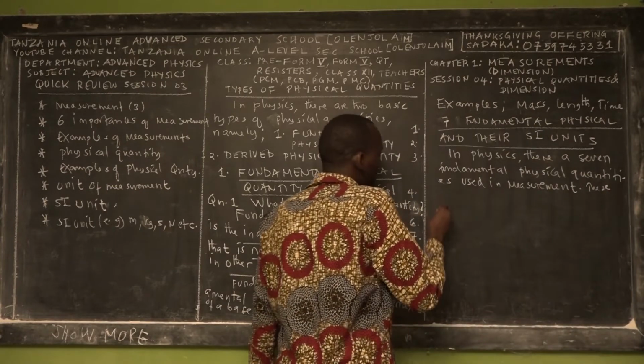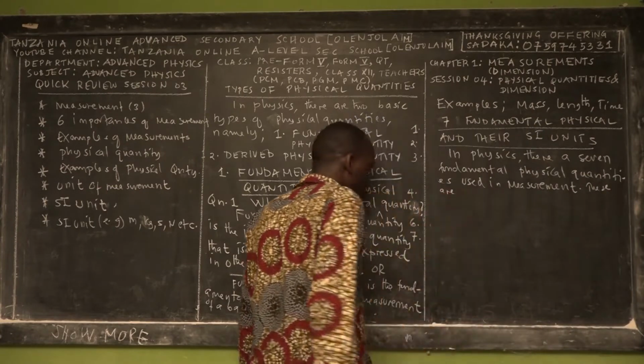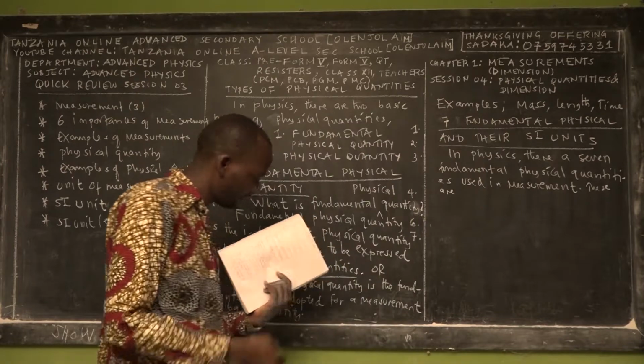These 7 quantities we will be presenting in a table.